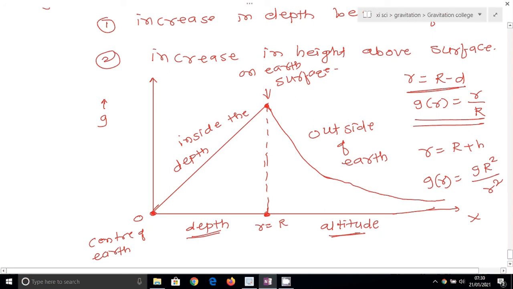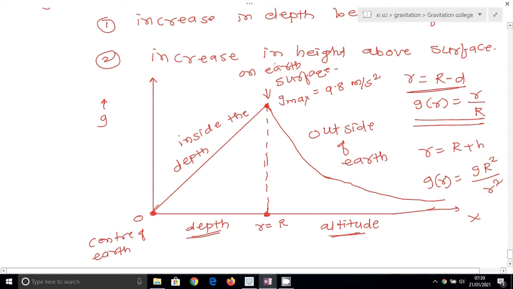See, at the center acceleration due to gravity is 0. On the earth surface acceleration due to gravity is maximum, and that is equal to 9.8 meter per second square.